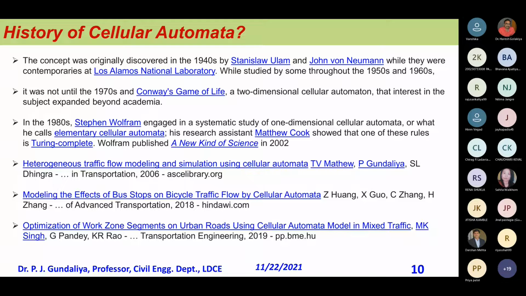Let's say in 1940, Ulam and Neumann worked with this concept. Then in 1970 there was Conway's Game of Life. In 1980, Stephen Wolfram first used one-dimensional cellular automata.